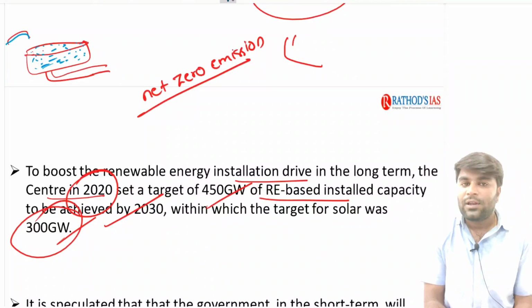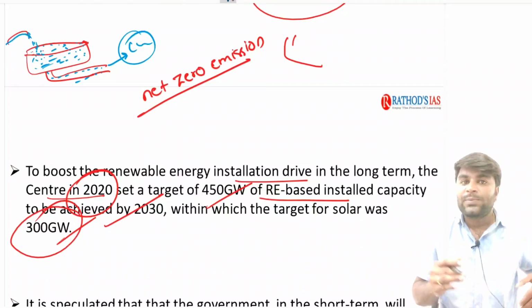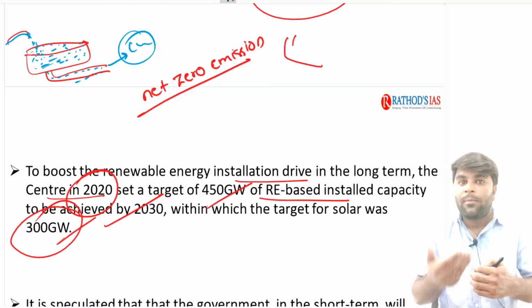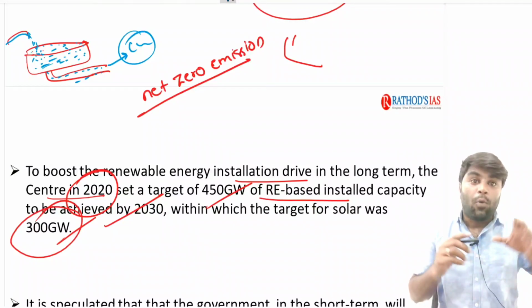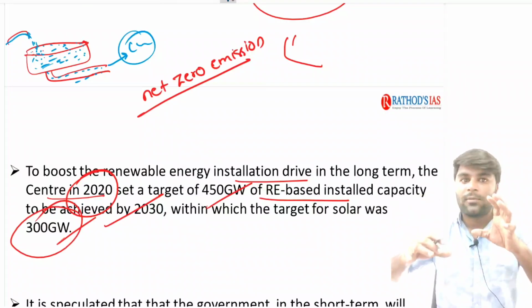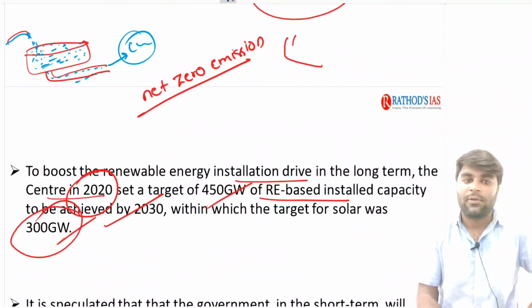Net zero emissions means whatever is entering the environment will be removed out of the environment through the establishment of carbon sinks and so on. So net zero emissions means not stopping the emissions of gases from burning fossil fuels, but whatever we are emitting into the environment, the same amount is removed from the environment through various sources and various techniques.